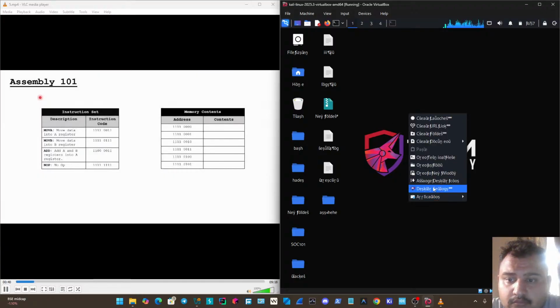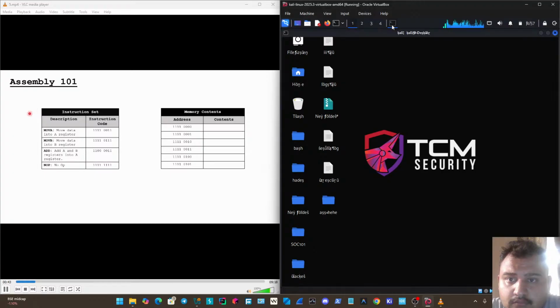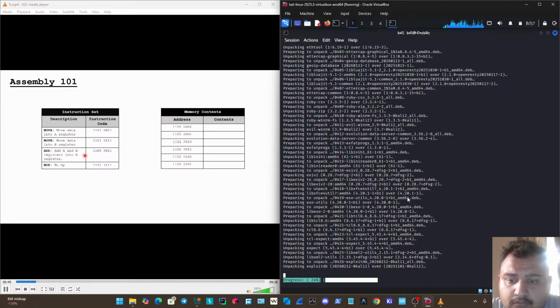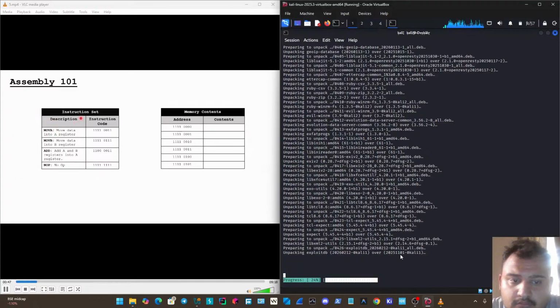On the left of the screen here, I've got the really short instruction set for our theoretical processor. And just a quick reminder, we've got the description here on the left, and this just describes what that instruction actually does. And on the right here, we've got the instruction codes. You'll sometimes hear them called the opcodes. And these are the actual binary representation or binary inputs that we would need to input into the processor to have it perform this instruction.